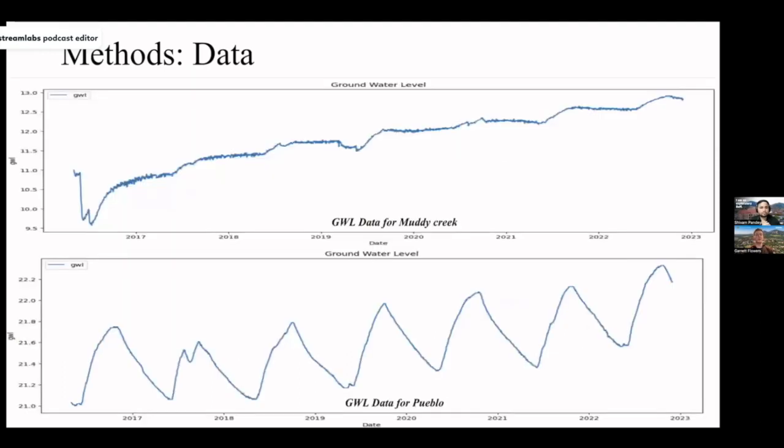Here's a closer look at our 2 selected sites, scaled a little bit better to depict some seasonality. For the Muddy Creek site, we observe an increasing trend, while the Puebla site looks quite a bit more seasonal. Upon further investigation, we found that the Muddy Creek location is a well monitoring aquifer readings, while the Puebla site is specifically a drought well, which might help explain that fluctuation, like perhaps water is drawn in drier seasons.